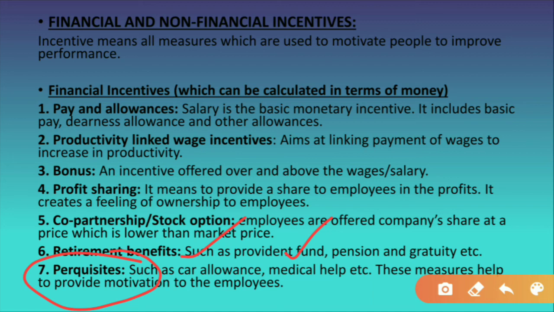These are given by seeing the performance of the employees. It keeps on increasing, and that is why it is a motivation for the people. If they receive all these benefits, the people will stay motivated and they will work hard to perform in a more efficient way.